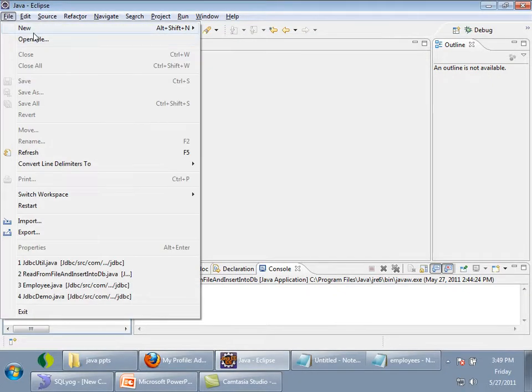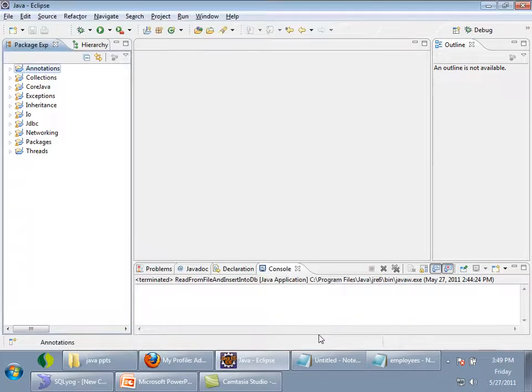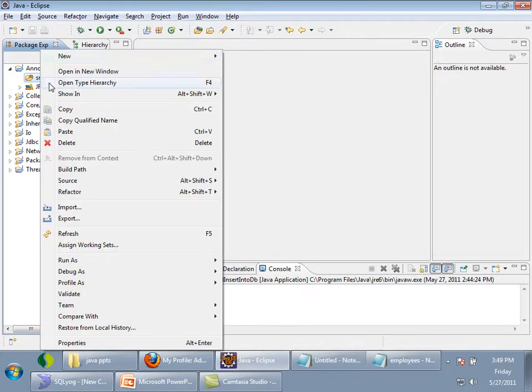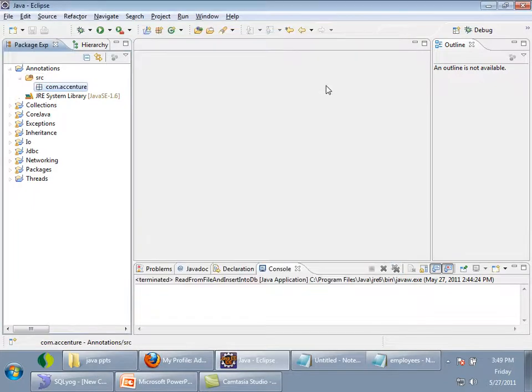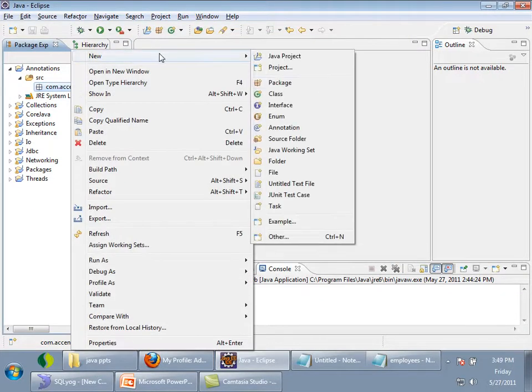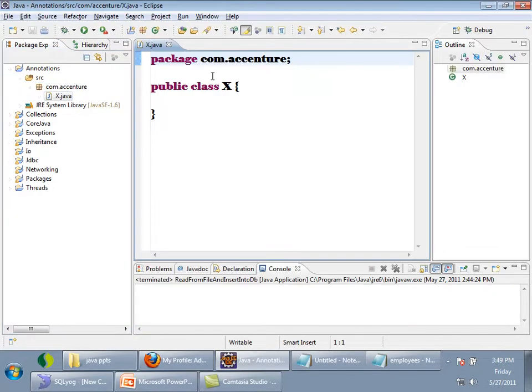I'm creating a new project called Annotations first. I'll explain practically. Here I'm going to create a new package first, com.extension. See here, I'm creating a new class called x. If I save it in Eclipse, it will be compiled automatically.